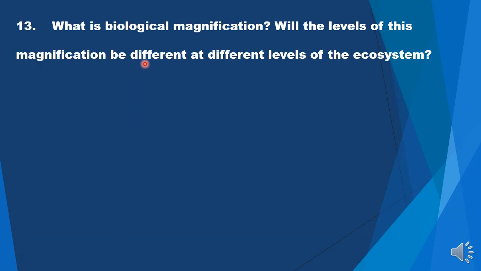Next one is, what is biological magnification? Will the levels of this magnification be different at different levels of the ecosystem? So, what is biological magnification? First, let us discuss that. Biological magnification is the gradual increase in concentration of harmful, toxic, and non-biodegradable substances at each trophic level.